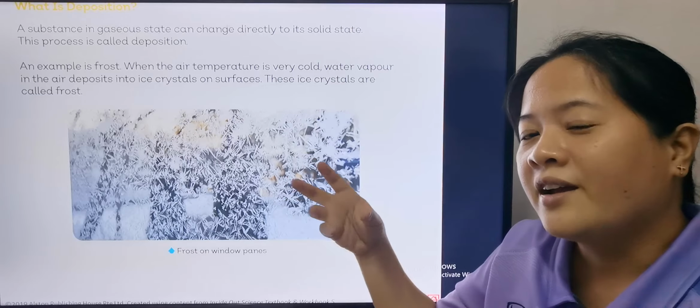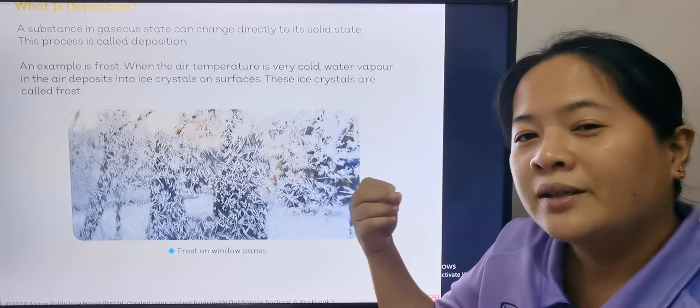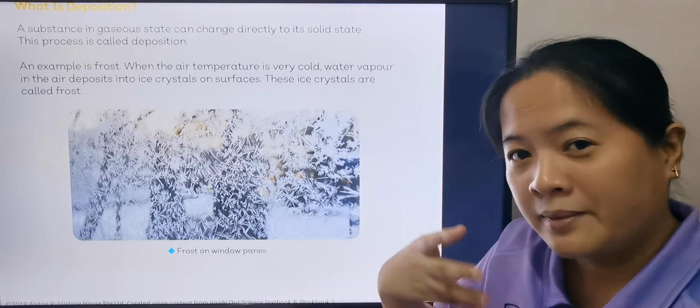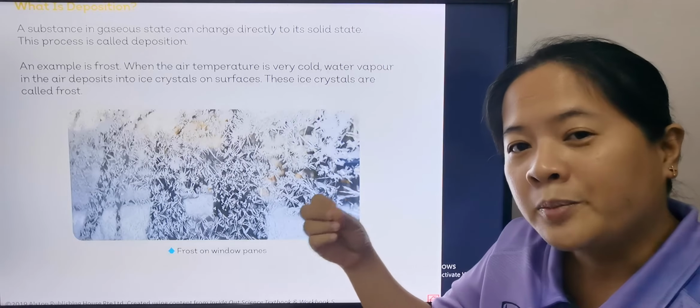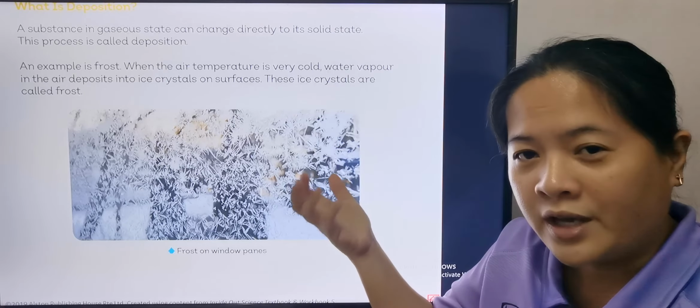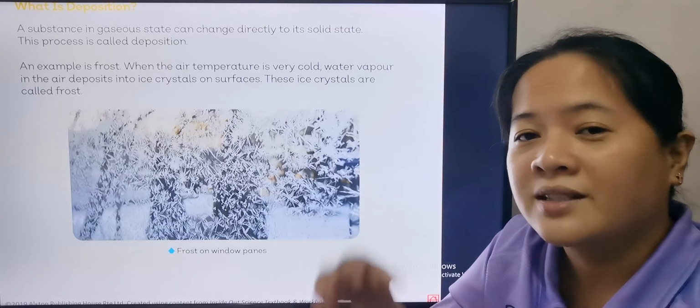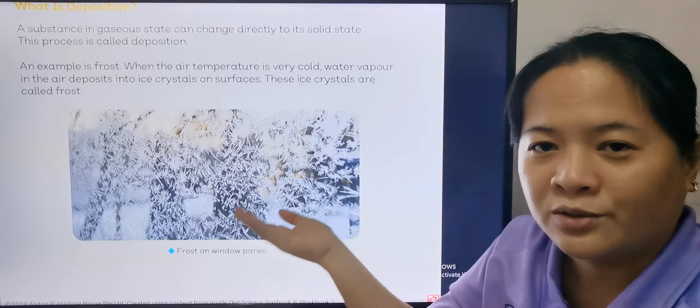So in places that have snow, when the temperature goes down, the water vapor in the air changes into solid. They become snow, and then it will fall. So it's another example of deposition as well.